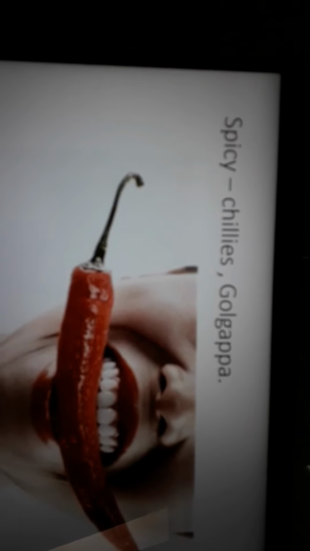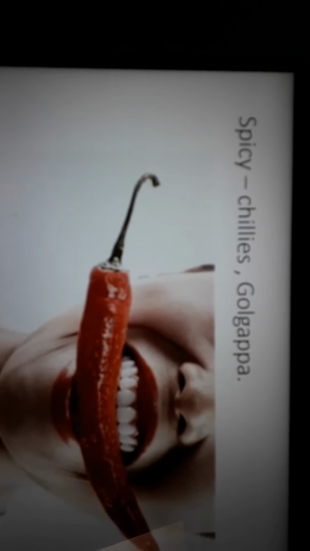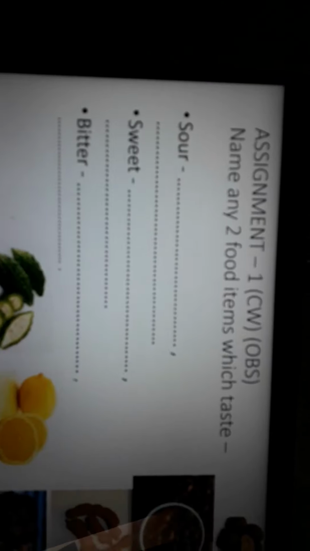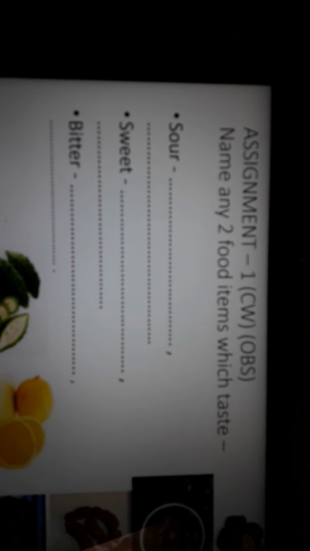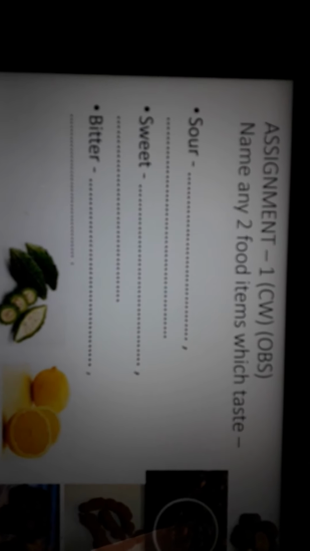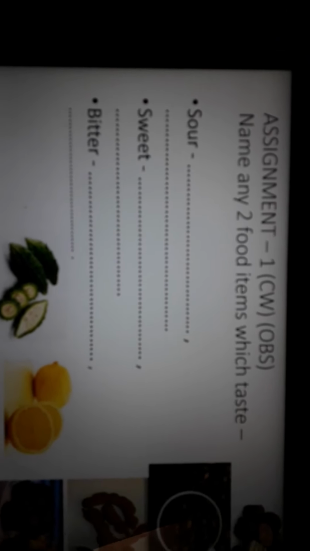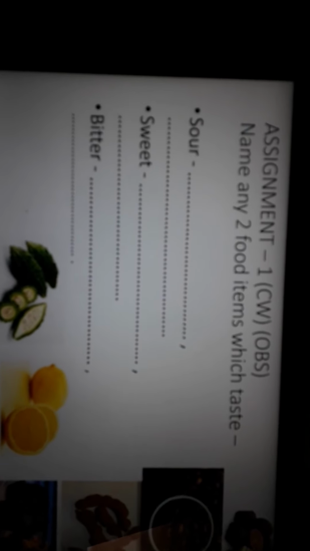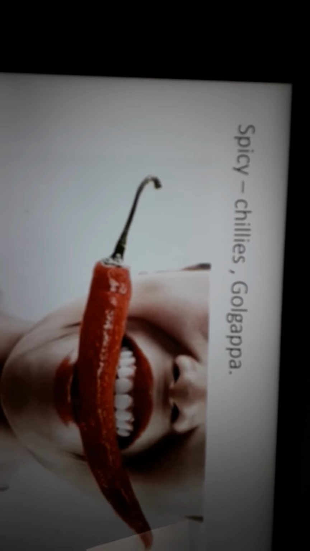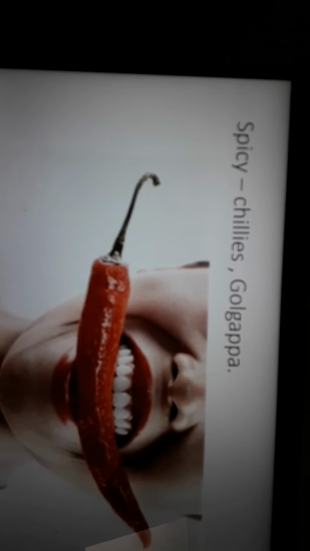And then spicy. Spicy means very hot, tikha, like chilies, golgappa. So this is your first assignment. This assignment is based on observation, because you observe this in your daily life. So you can always name two items which taste sour, sweet, bitter, spicy. So this is your first assignment.